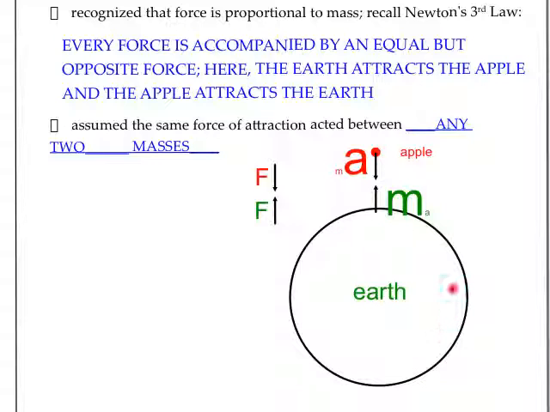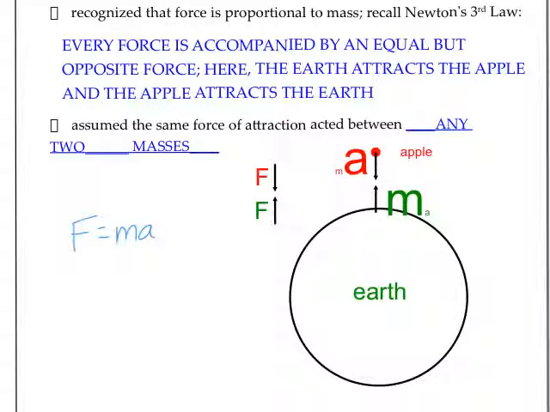If you think about the earth here, okay, here's our forces. They have the same magnitude but the opposite direction, so they're the same size. But we don't notice the earth moving, however, we do notice the apple falling. And the reason for that, if we think about Newton's second law, how force is equal to mass times acceleration, if we look at the acceleration for the apple, it has a large acceleration compared to its little teeny mass.